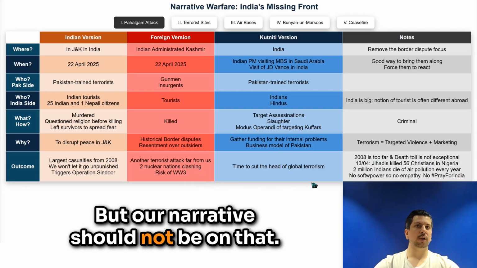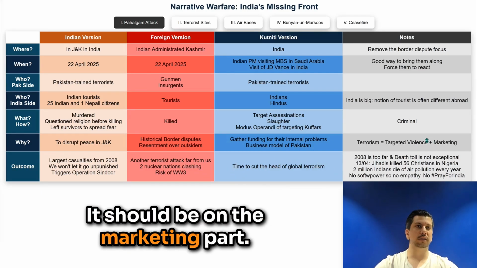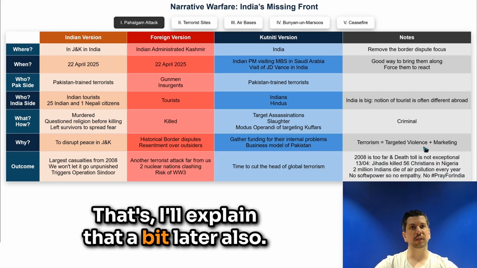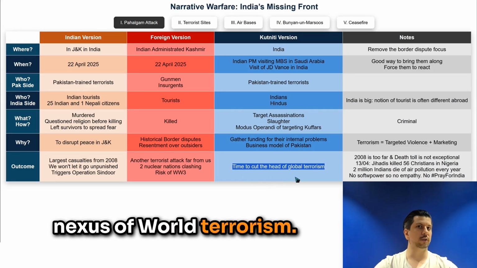But our narrative should not be on that. It should not be on the violence part. It should be on the marketing part. I'll explain that a bit later also. And really focus on the fact that Pakistan is a global nexus of world terrorism.